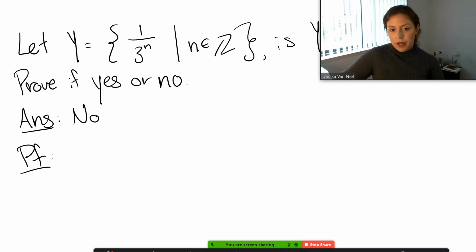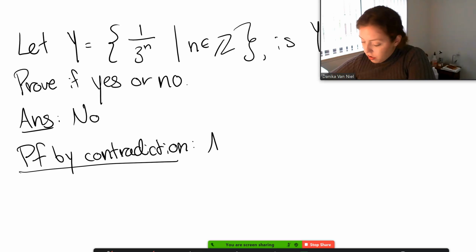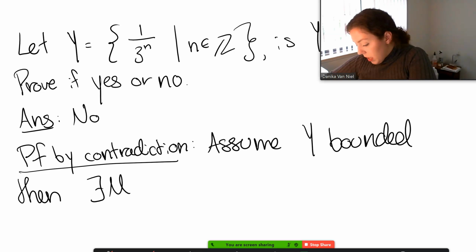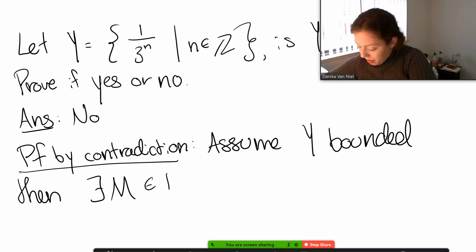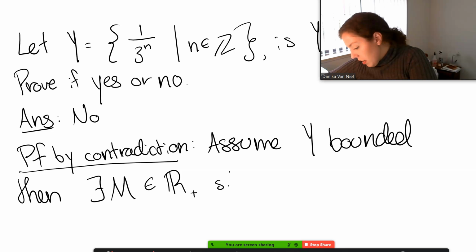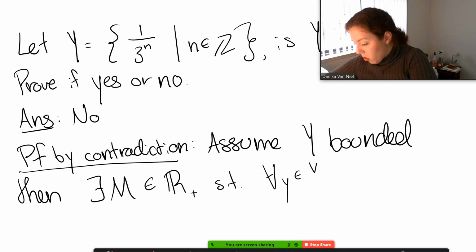So, okay. I'm going to start by contradiction. So let's say proof by contradiction. Okay, so assume y bounded. Then once again, there exists an M. So remember, you don't have to use these letters. You could pick pretty much any letter that you want. I would stray away from letters like O. But, yeah. Okay. And then there exists an M in the positive reals, such that for all, we can call them little y, in our set, absolute value of y is less than or equal to M.